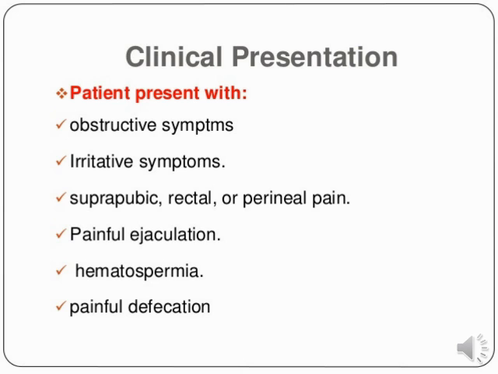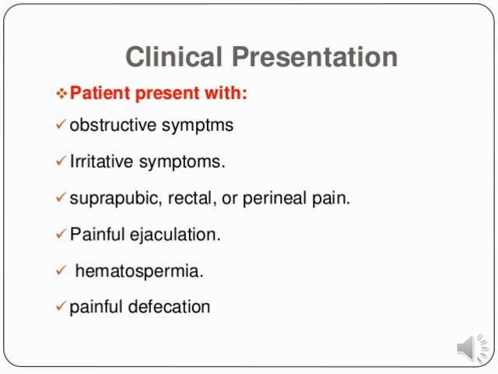Suprapubic, rectal or perineal pain sometimes happens during prostatitis, and painful ejaculation also occurs during prostatitis. Hematospermia, which means there may be blood within the semen, can also occur. Painful defecation also happens during prostatitis. So these kinds of symptoms are shown in the prostatitis condition.